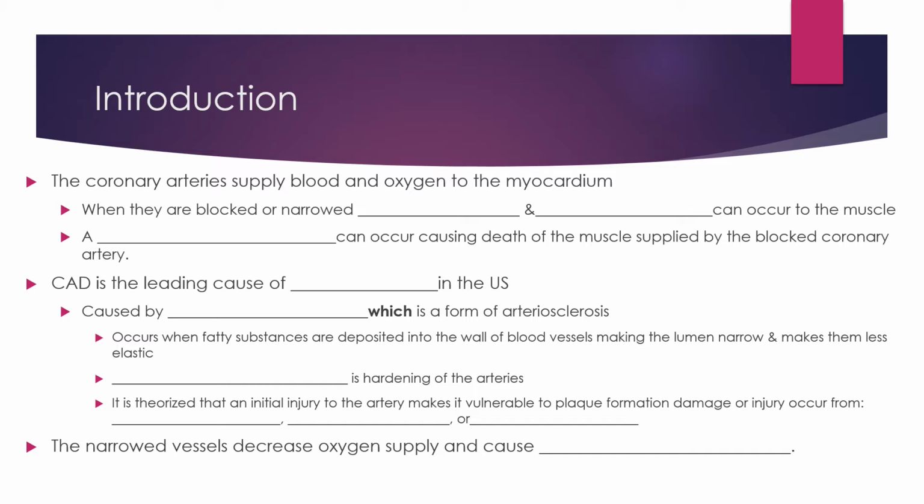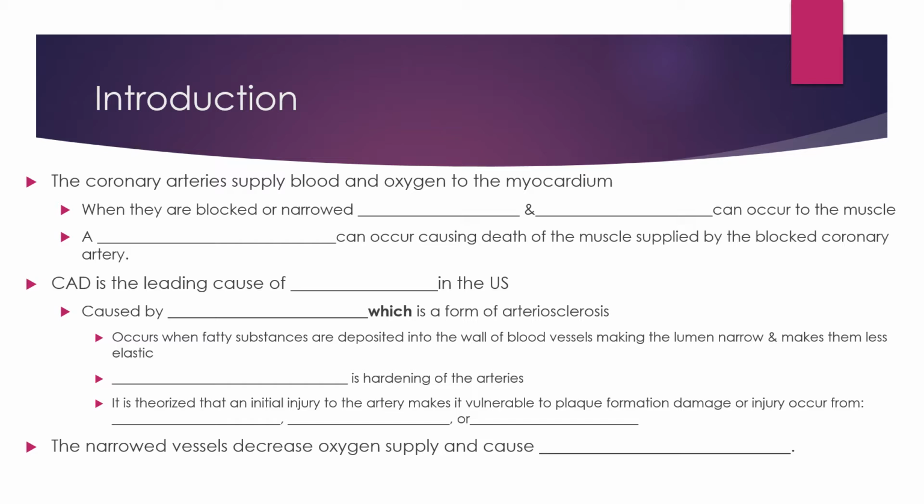CAD, or coronary artery disease, is a leading cause of death in the United States. This is usually caused by atherosclerosis, which is a form of arterial sclerosis. Atherosclerosis occurs when fatty substances are deposited into the wall of blood vessels, making the lumen narrow. It makes them less elastic, which also means that there's less blood supply coming through. Arterial sclerosis is the hardening of the arteries. Same thing, hardening of the arteries, there's less blood flow coming through.